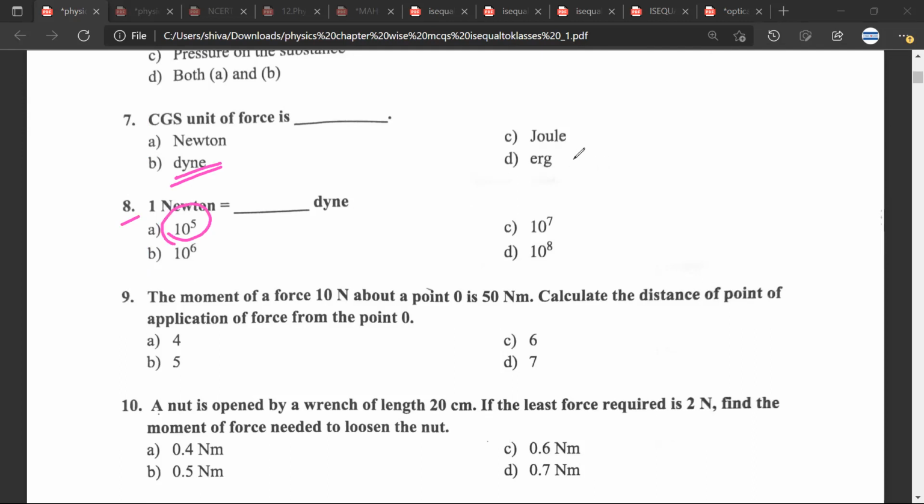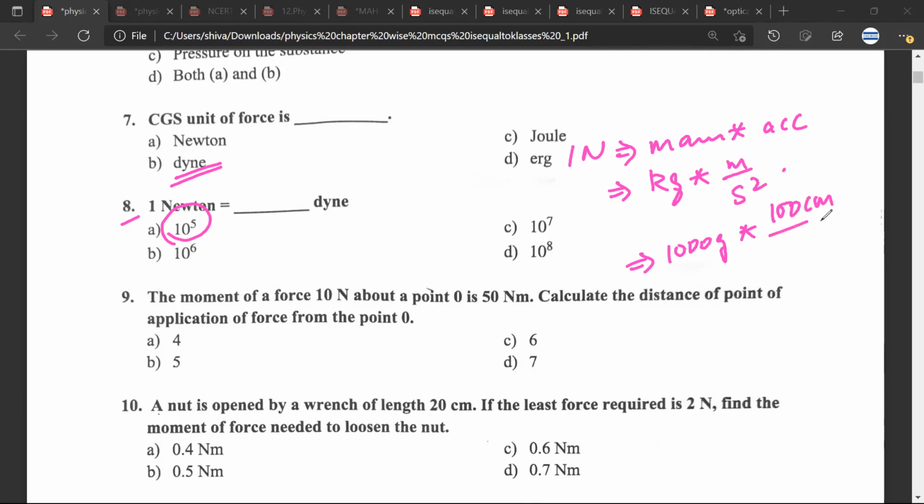1 Newton is equal to A. 10⁵ Dyne. Let us quickly derive this. 1 Newton is equal to mass into acceleration, which is kg into meter per second square, equal to 1000 grams into 100 centimeter per second square, equal to 10 raised to 5 grams centimeter per second square, equal to 10 raised to 5 Dyne. So B, any doubt? No doubt, sir.